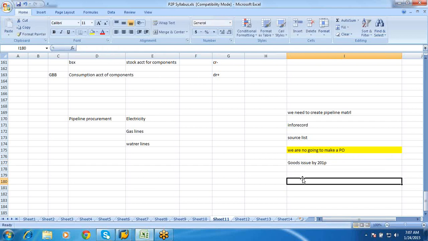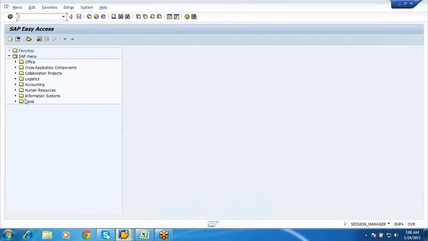Okay, and next you issue the goods by 201P and then you settle it. That is, you post an invoice or you are going to settle this transaction by your MRKO. This is the transaction which is used to settle. Without this you would not be able to settle this. And invoice documents get generated automatically. Now let us go and create a material, that is with pipeline.